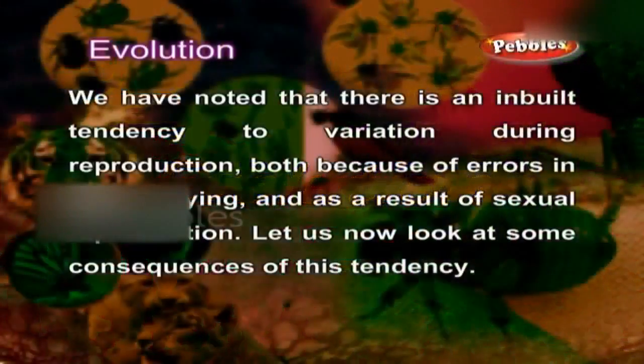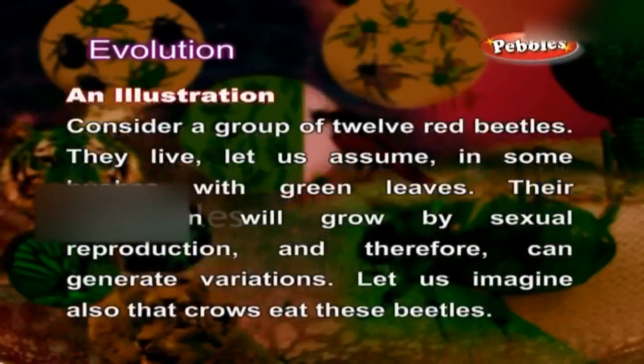Evolution. We have noted that there is an inbuilt tendency to variation during reproduction, both because of errors in DNA copying and as a result of sexual reproduction. Let us now look at some consequences of this tendency. An illustration. Consider a group of 12 red beetles. They live, let us assume, in some bushes with green leaves.